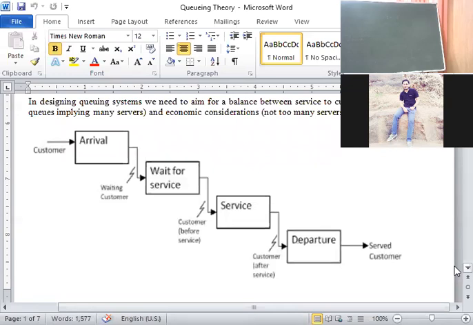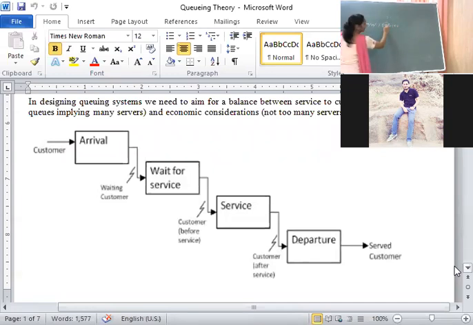It is characterized first by size, that means the number of customers arrived. That's why we wrote Kendall's notation, if you remember from the previous demo lecture, M/M/1 with infinity or FCFS.